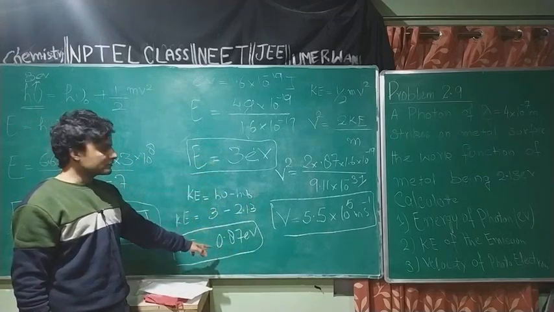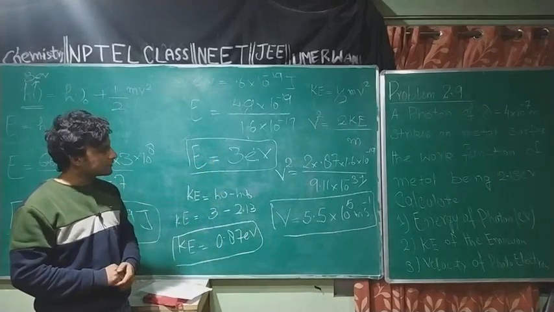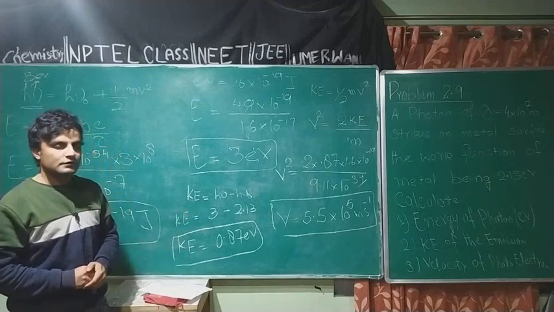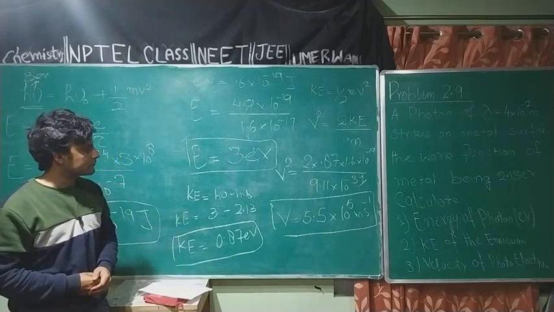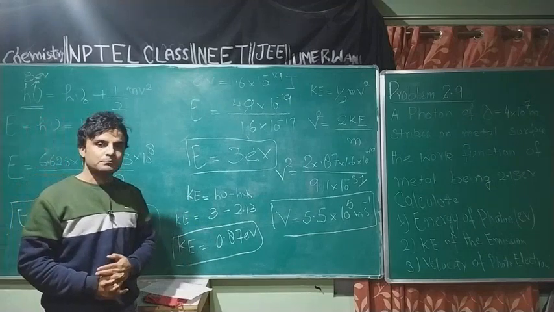First I converted energy from electron volts into joules, for which I introduced the multiplying factor 1.6 into 10 to the power minus 19. Then I solved the equation for velocity. I got 5.5 into 10 to the power 5 meter per second.